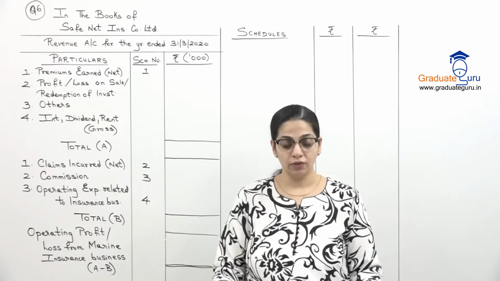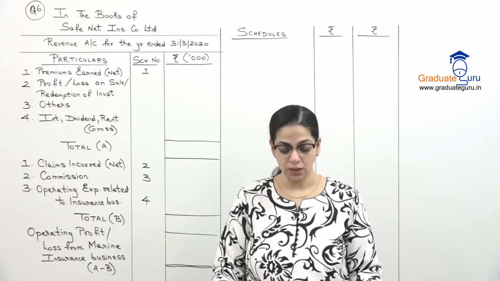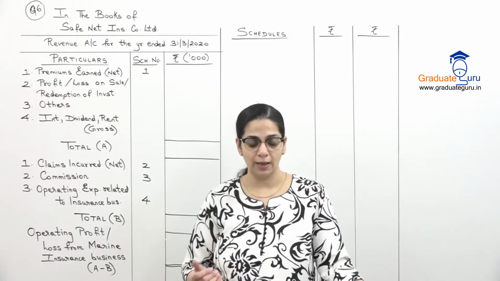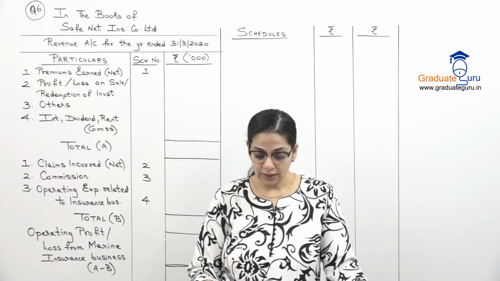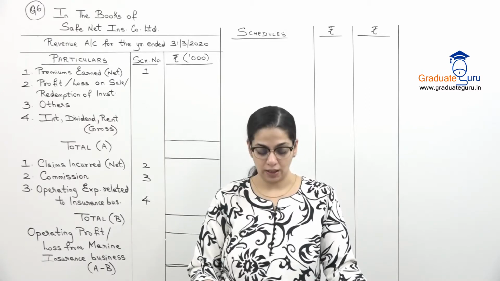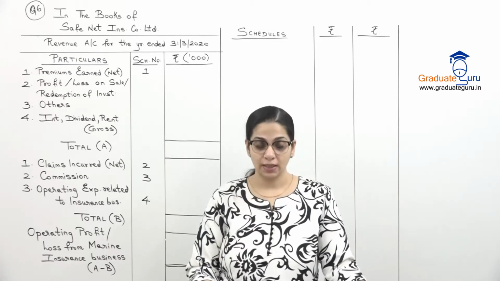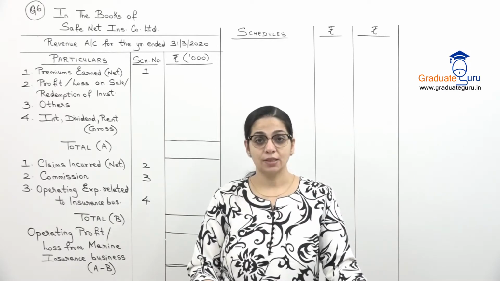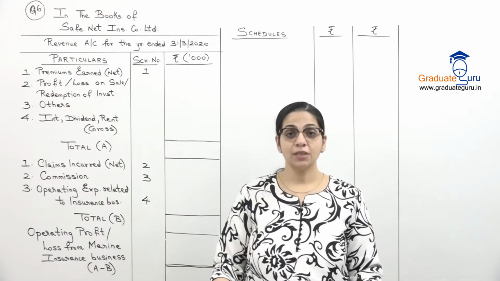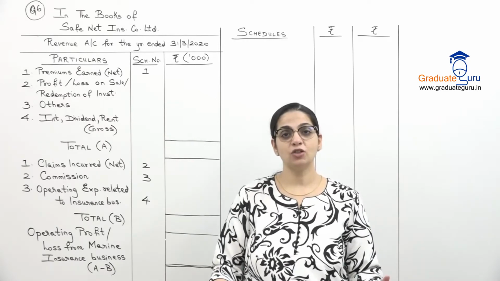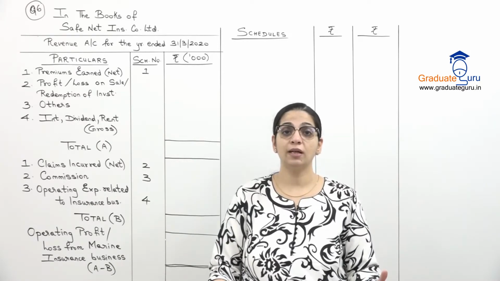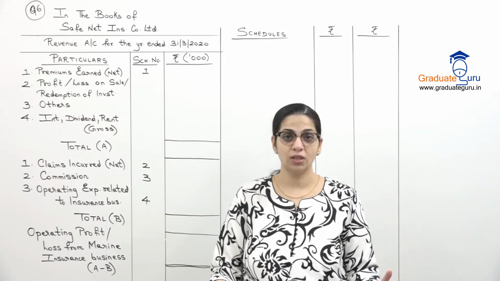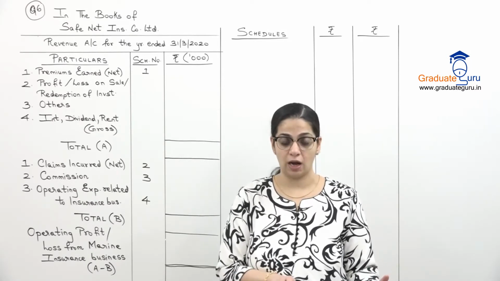Commission is also given on insurance accepted and on insurance ceded, or on direct business also there is commission. Following are the details of other expenses and incomes: establishment expenses, rent rates and taxes, printing and stationery, income tax paid. Income tax paid generally we do not include in the revenue account, because income tax is paid for the whole business. So this will not come anywhere in our account.